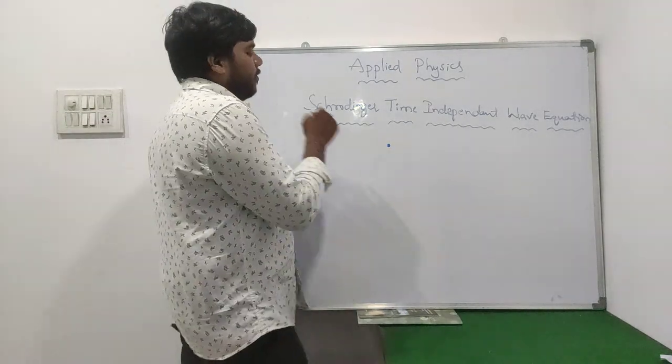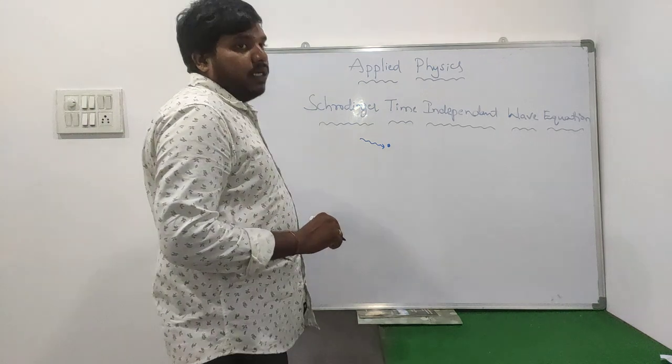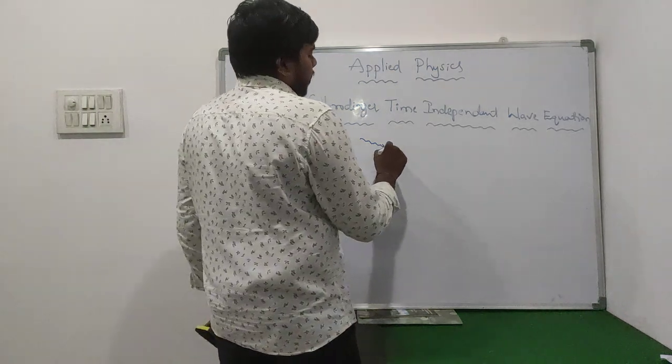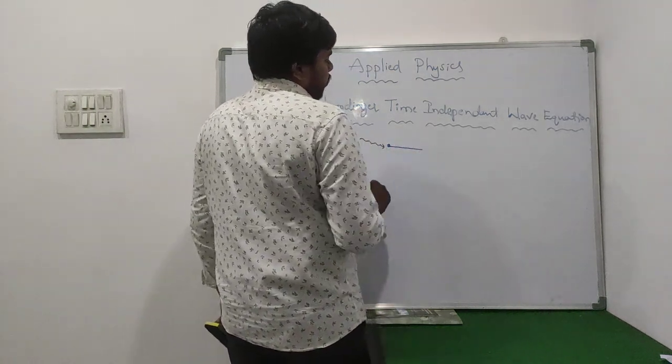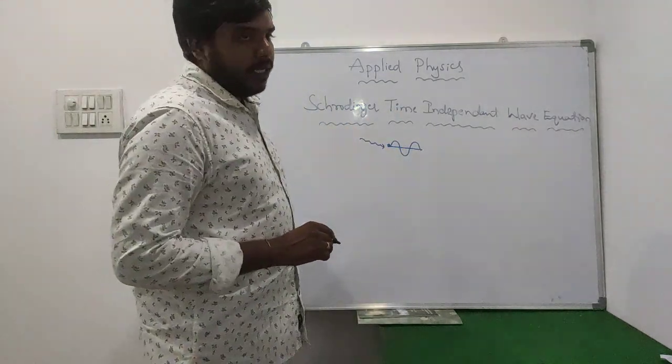For example, here we consider one particle. While we are supplying a certain amount of energy to this particle, what happens here? It is in motion. Due to its motion, it will exhibit the wave nature.